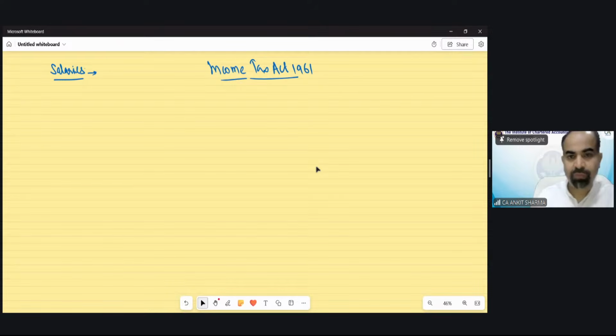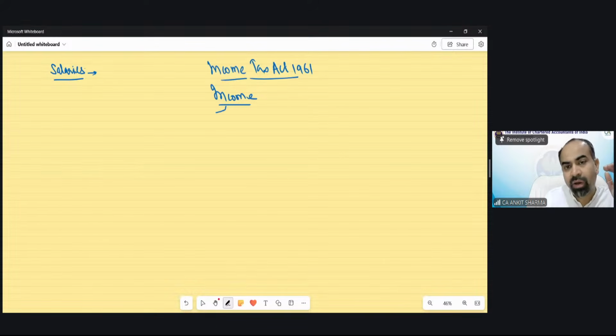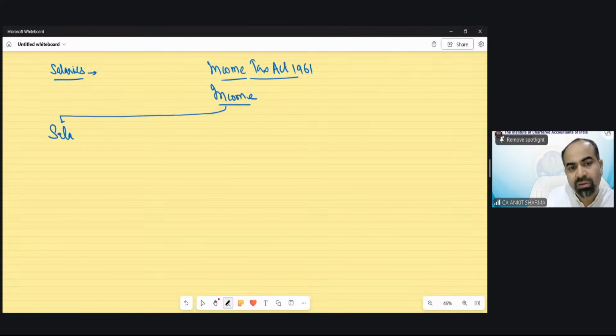Sure. So we are discussing the heads of income first. Whenever you earn any income, we have to classify that income under any one of these heads. Either it would be the salary head of income. If it falls under the salary head, then all the concepts, provisions and technicalities of the salary chapter are going to be applicable.